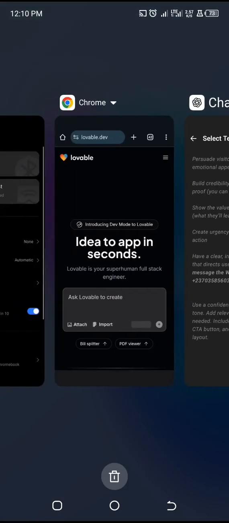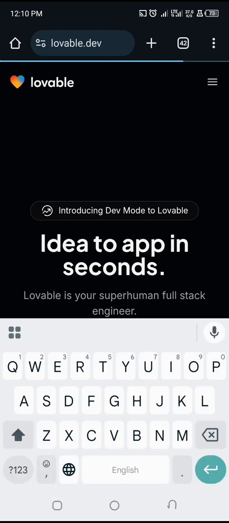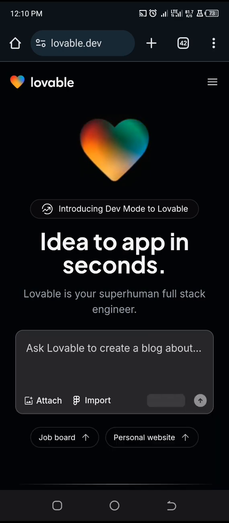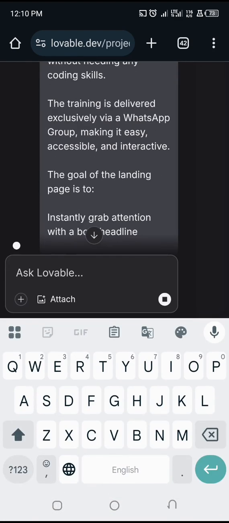The next thing is go back to lovable.dev. On lovable.dev, after you've signed up or logged in, all you have to do is put in the prompt given to you by ChatGPT and send it. And Lovable.dev will go ahead and create that particular landing page for you. Because we've asked it to send people to a particular WhatsApp number, it's going to add that WhatsApp link to the button. In case you did not add it in the first place, you can prompt it by giving it the WhatsApp link, and then add it to the particular button you want.